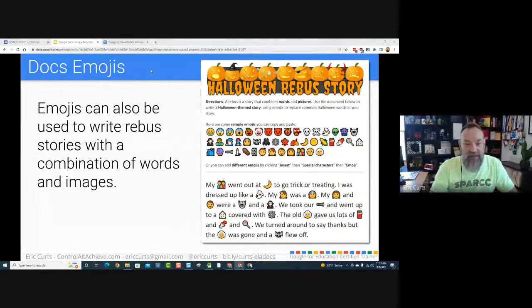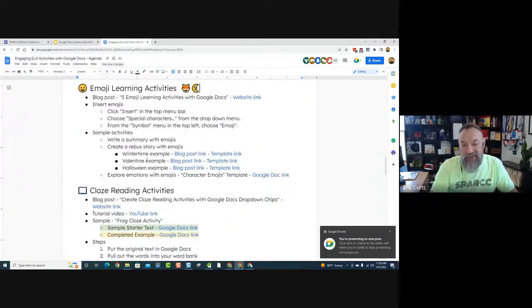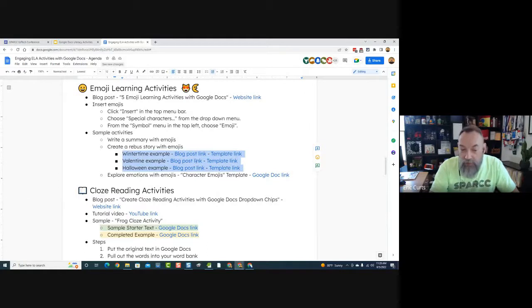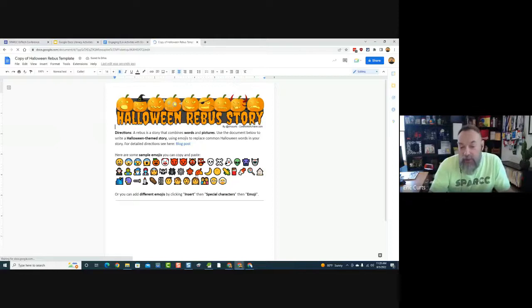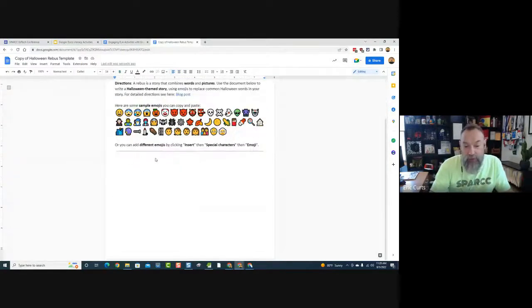If you want to try this out, you don't really need anything special. You can just do it in a document. But I do have some templates to get you started if it just helps to kind of jumpstart things. I've got a wintertime, Valentine, and Halloween themed template. So if you wanted to do the Halloween template, you could give a click on that, make a copy of it. And basically what it does is I've just pulled out some emojis to get the students started, and then give them a spot down here where they will write their story.